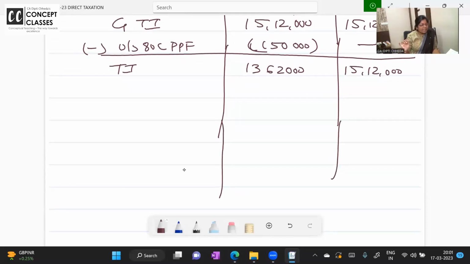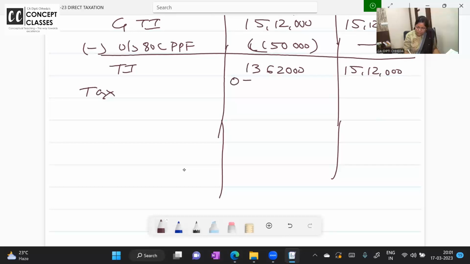Total income is clear. Now, let us calculate the tax thereon. One by one we'll calculate. Let us first calculate the tax over here, old tax regime.